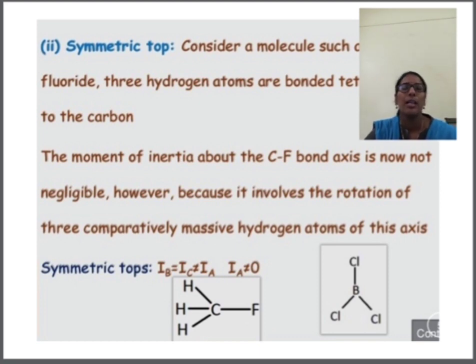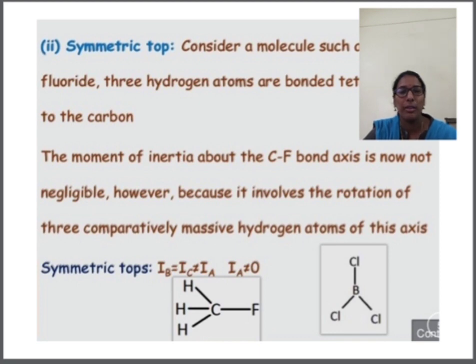So we will give numbers to them, H1, H2 and H3. So CH3F, this is methyl fluoride. The moment of inertia about the CF bond axis is now not negligible. So our principal axis, or the main axis of rotation, is the CF.